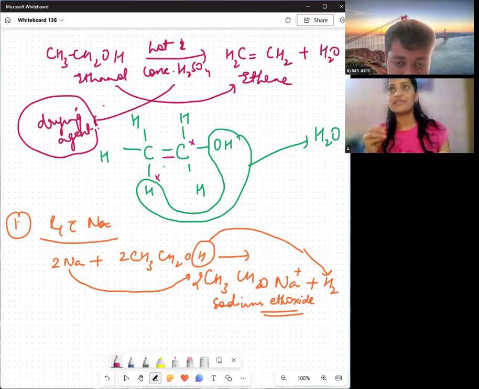Similar is the case with the first member of the homologous series of alcohols, which is methanol. Even if you consume it in very small quantities, it is so harmful that it may cause death. When you consume methanol, it gets oxidized to methanal, meaning the alcohol is oxidized into an aldehyde, and that starts reacting.